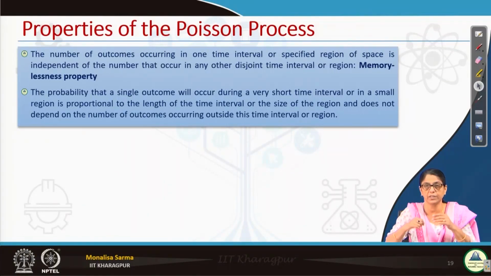There is nothing else that will dictate that. It is not that because 1000 cars have passed in the last hour, just one car will pass now. It is proportional to the length of the time interval, or in case of space, to the size of the region, and does not depend on the number of outcomes occurring outside this time interval or region.